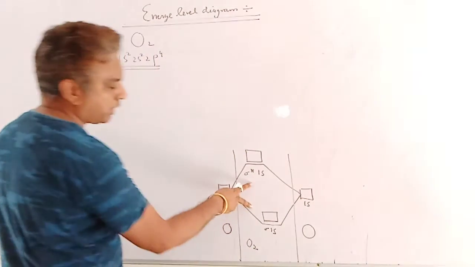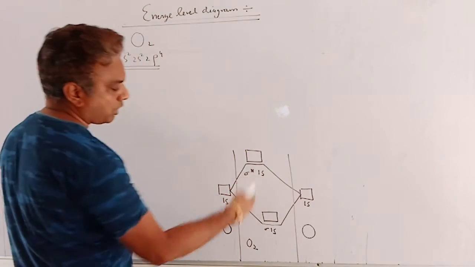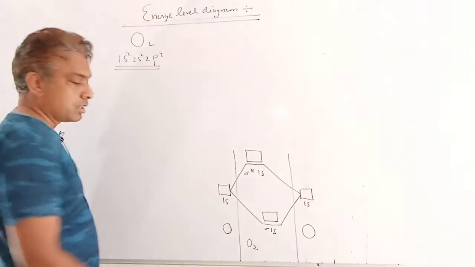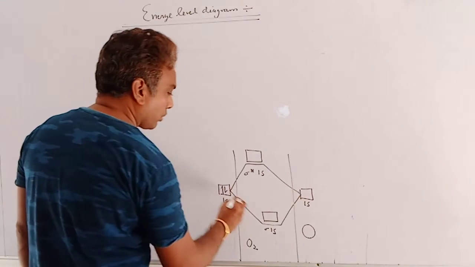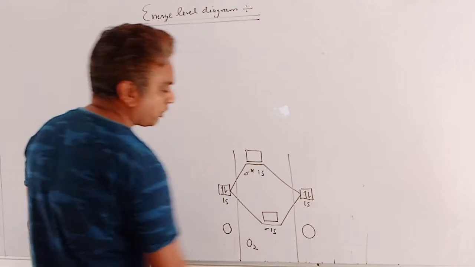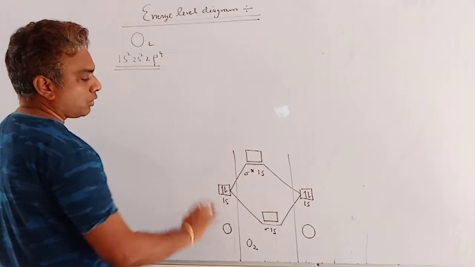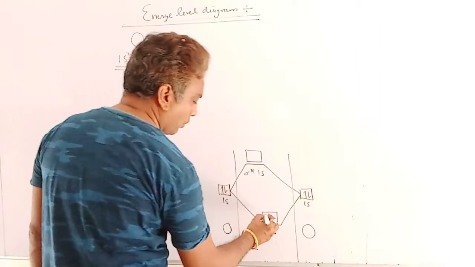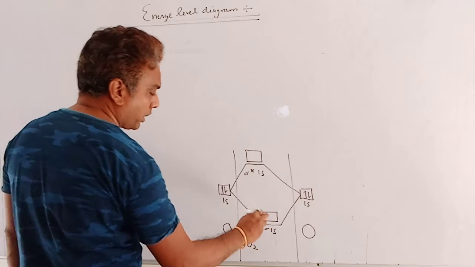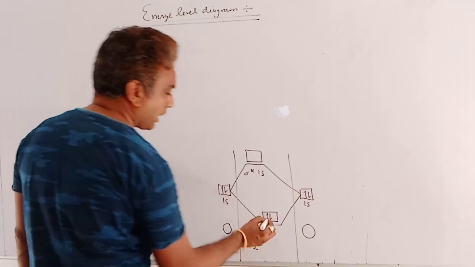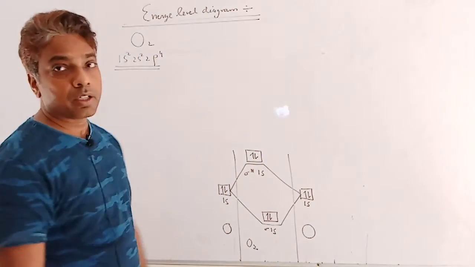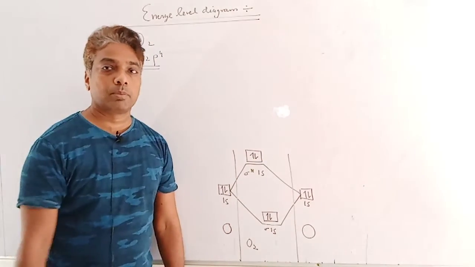In 1s we have 2 electrons, and in the other 1s we have 2 electrons, so the total number of electrons is 4. Firstly, 2 electrons enter sigma 1s and the remaining 2 enter sigma asterisk 1s. Here Aufbau and Hund's rules are both applicable.